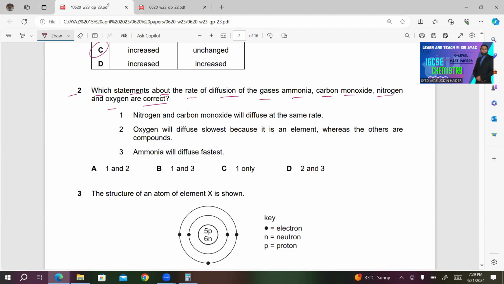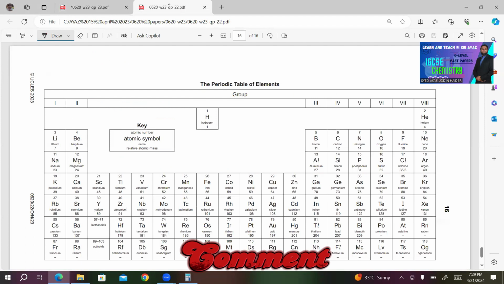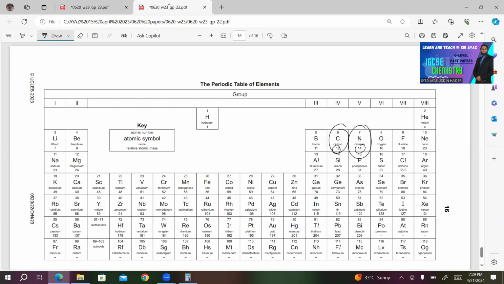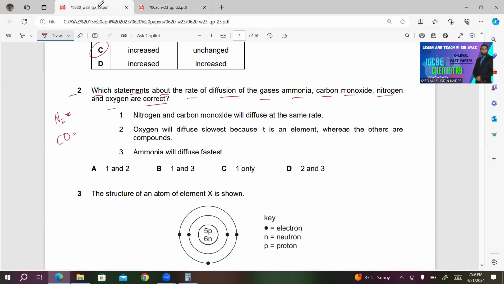Number 1, nitrogen and carbon monoxide will diffuse at the same rate. For this, we need to know the Mr of both nitrogen and carbon monoxide gas. Nitrogen exists as N2, and the formula of carbon monoxide is CO. Here is nitrogen, 14 is its Ar. What about carbon? Carbon is in group 4, Ar is 12. Oxygen is in group 6, Ar is 16. So for nitrogen, 2 multiplied by 14 gives 28.